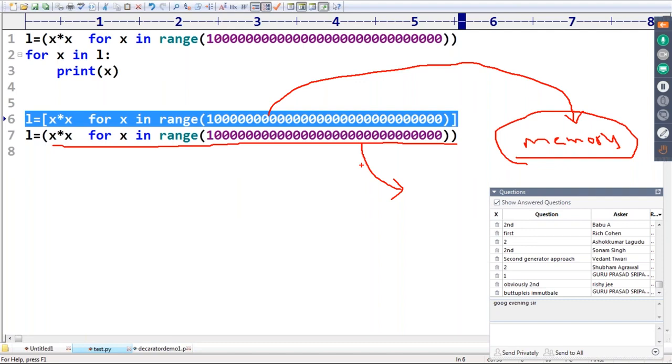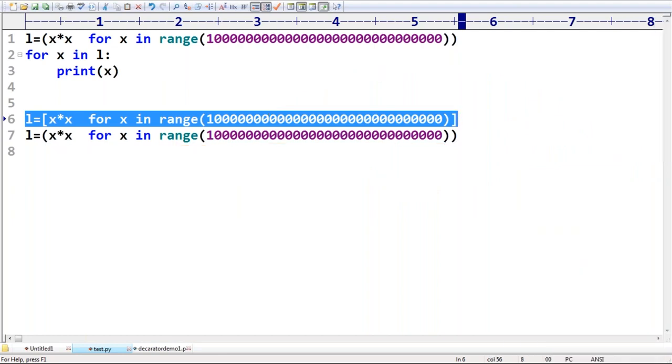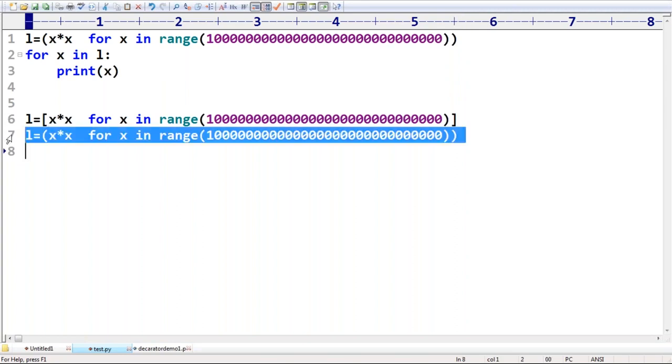That's why memory utilization and performance will be improved if I go for the second approach. Suppose I have one file containing 1 million records and I want to read record by record. The first approach is never recommended. If you want to handle a huge amount of data, don't store that data. Better to get it one by one, so happily we can go for the second approach.